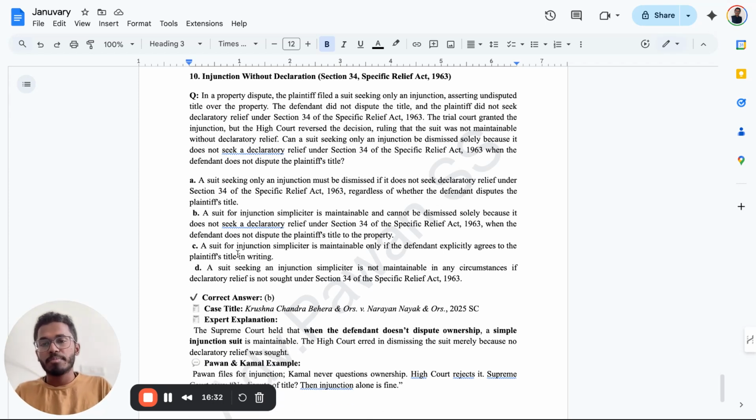What is the answer? It's option B. A suit for injunction simpliciter is maintainable and cannot be dismissed solely because it does not seek a declaratory relief under Section 34 of the Specific Relief Act when the defendant does not dispute the plaintiff's title to the property. Very same example which I've given to you. In case you're not disputing at the very first instance, at a later point you cannot say that so and so particular thing has happened. Because this case has gone to the Supreme Court. So I hope maybe a fresh suit can be considered in this particular matter.